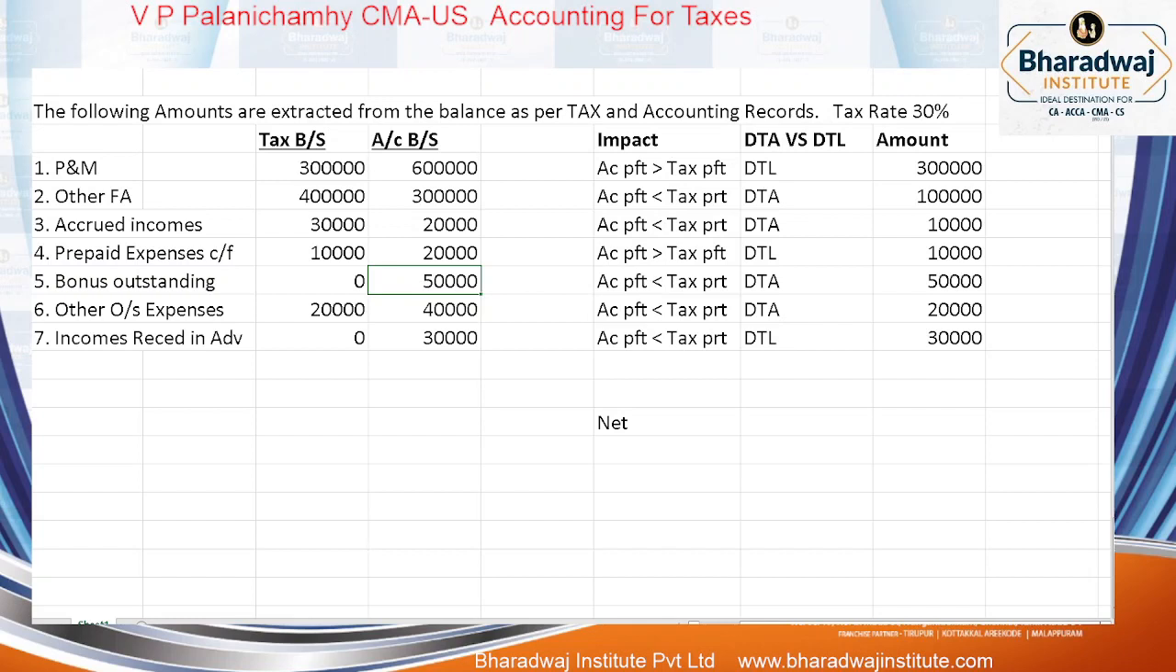So which profit will be more? In tax that expense is disallowed. So tax profit will be more than which profit? Accounting profit, by 50,000. Now look at other outstanding expenses.